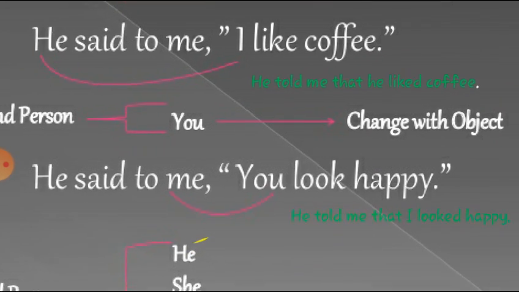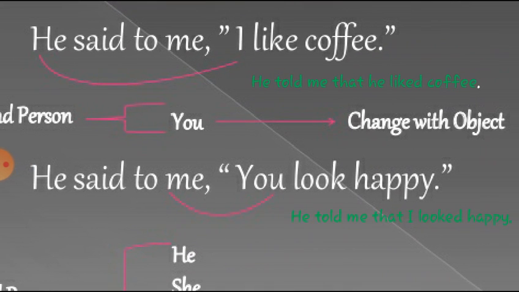So again, let's try to understand one example I am presenting before you. The example is: He said to me, you look happy. This sentence is written in direct speech, and in reported speech you can see "you" is used there, and as we have just talked, "you" is second person.